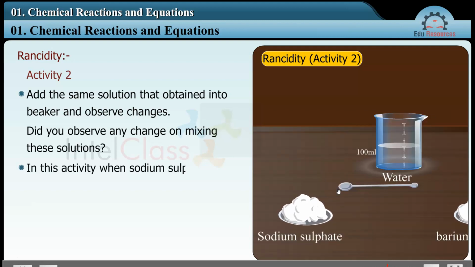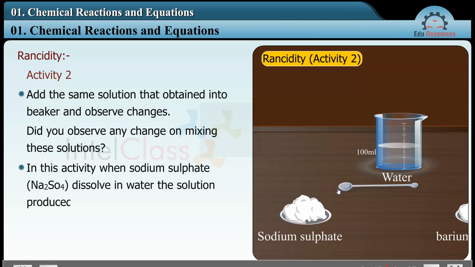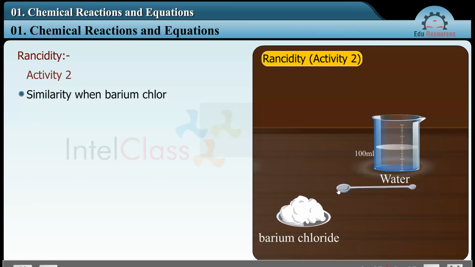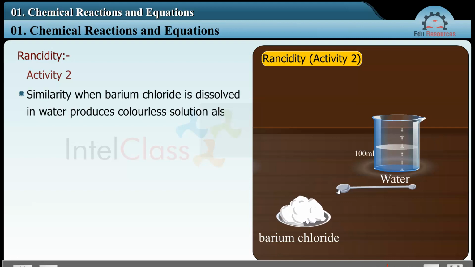In this activity, when sodium sulfate, Na2SO4, is dissolved in water, the solution produced is colorless, called an aqueous solution. Similarly, when barium chloride is dissolved in water, it produces a colorless aqueous solution.